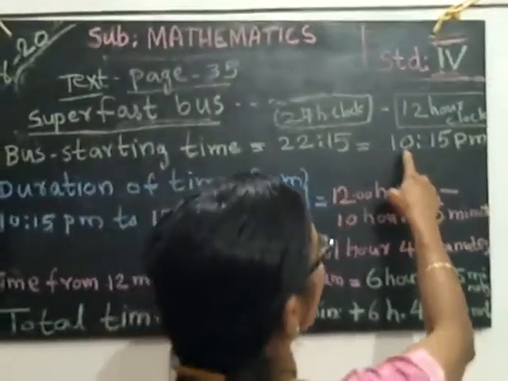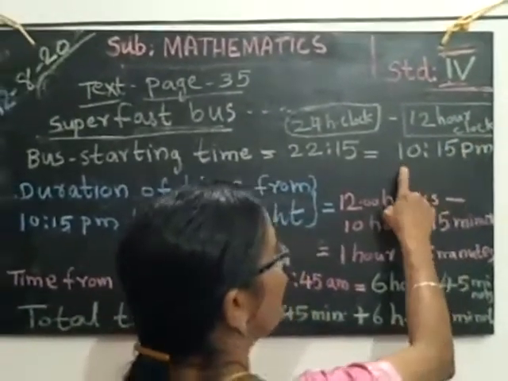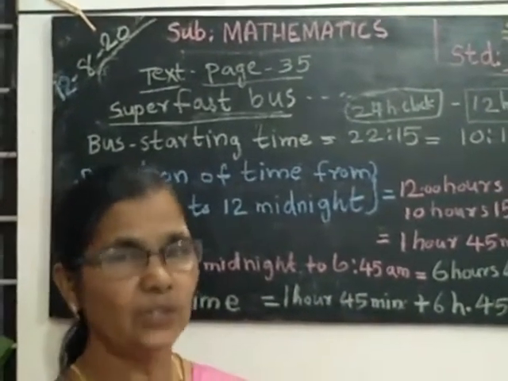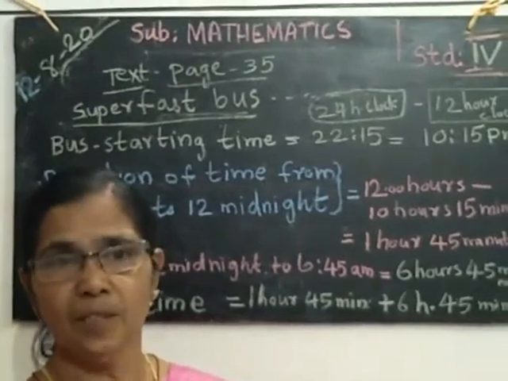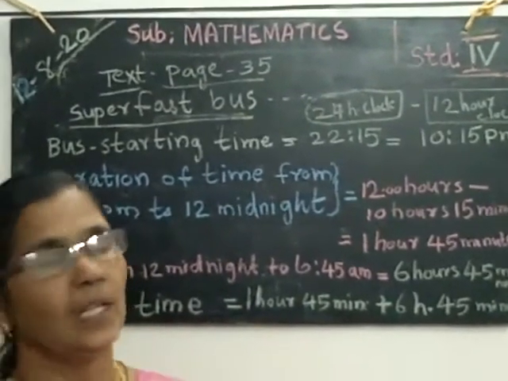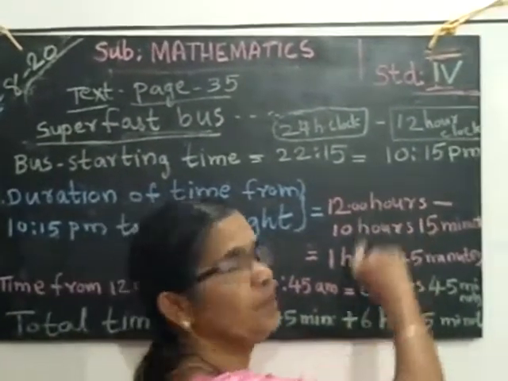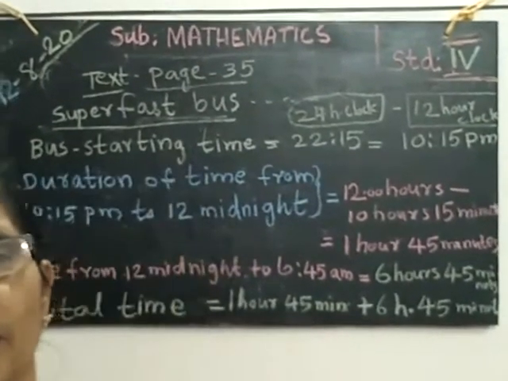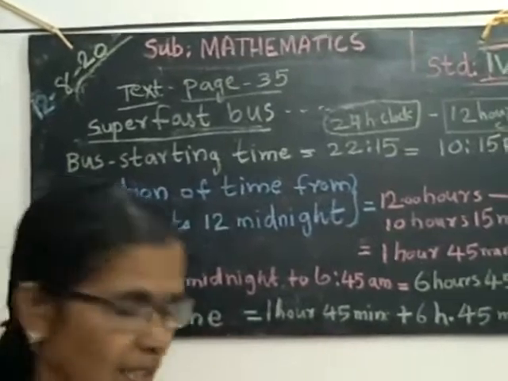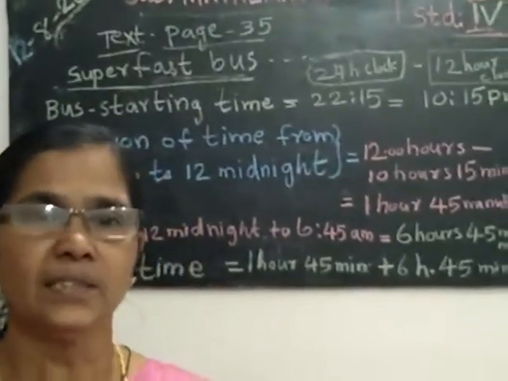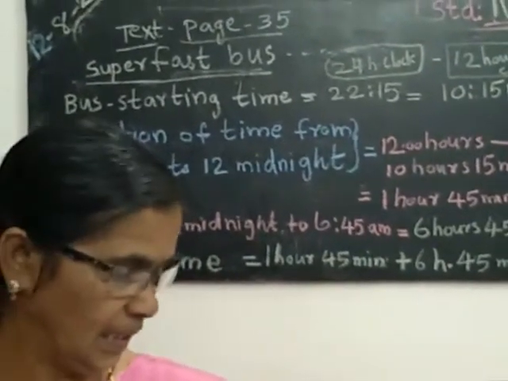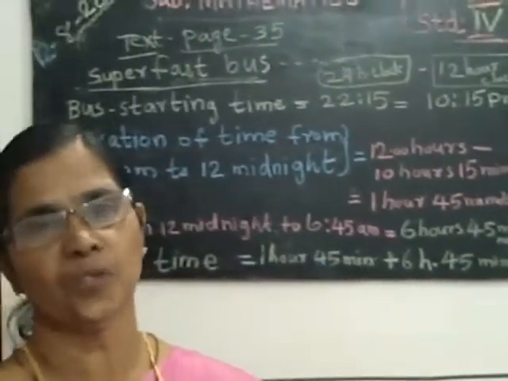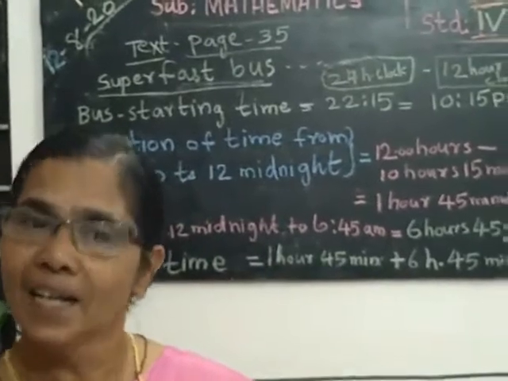That is 12-hour clock, it is 10:15 p.m. Please note 10:15 p.m. At 10:15 p.m. the bus starts from Bengaluru. Then it reaches Kannur at 6:45 next morning.